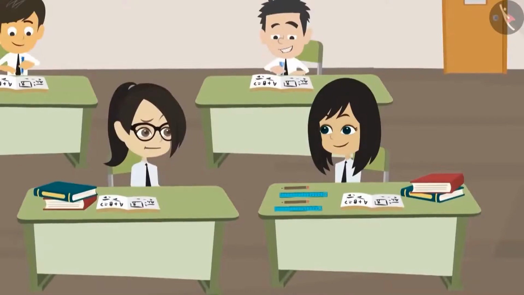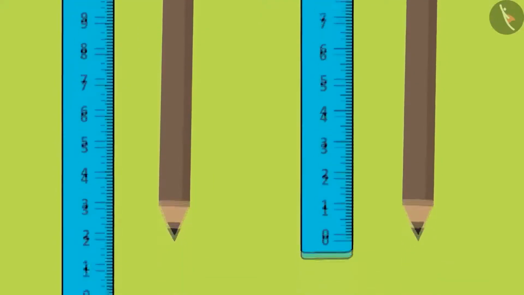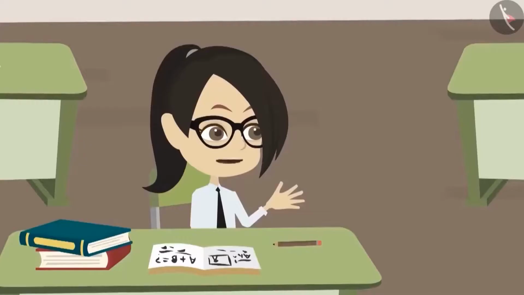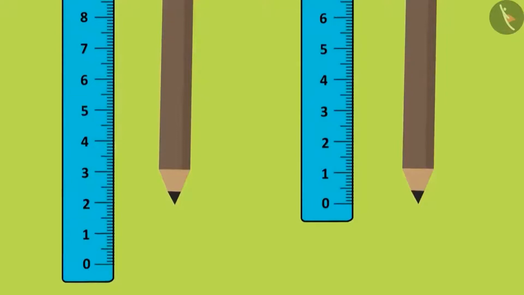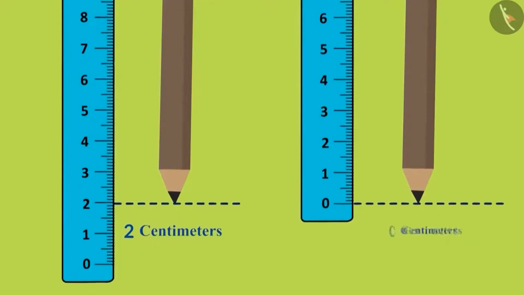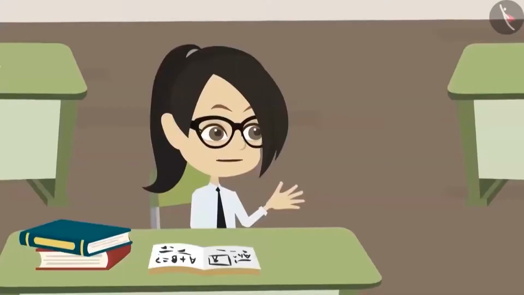It should not be because both our pencils are new. Show me. See. Now I know why this is happening. What did you understand? Look, you have placed the bottom end of your pencil at 2 centimeters, while I have placed the bottom end of my pencil at 0 centimeters. What difference does that make? It leads to incorrect measurements.